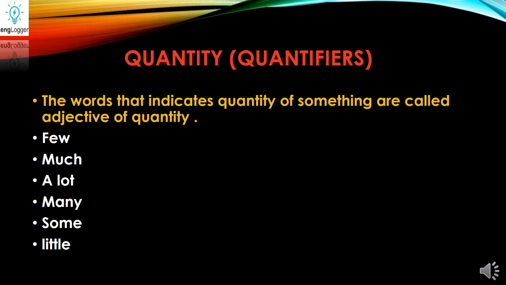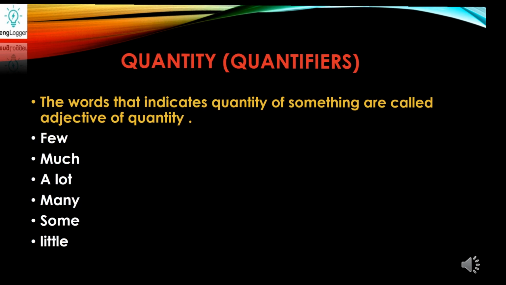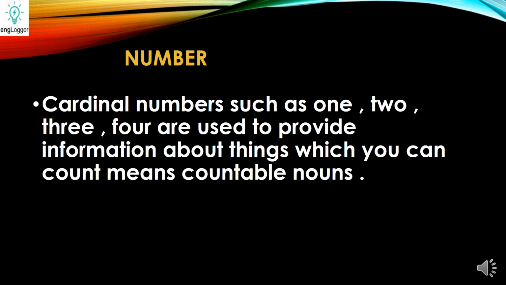Few, much, a little. Like I say that I don't have enough water with me, or I have a little water in my water bottle. I can't say I have one water or 2 water. I can't count that. So with uncountables we have to use quantifiers, and those are called adjectives of quantity.